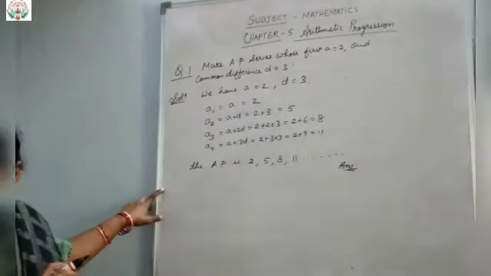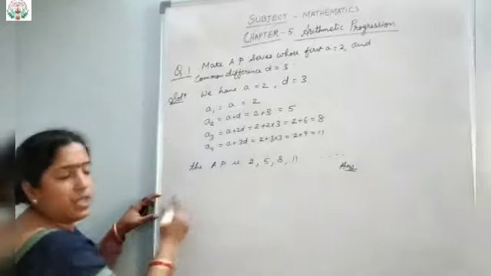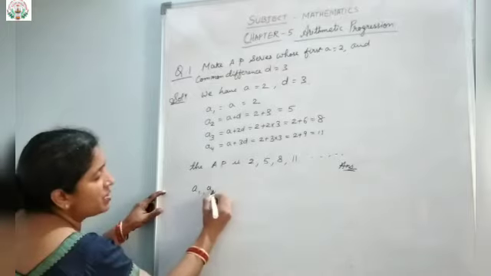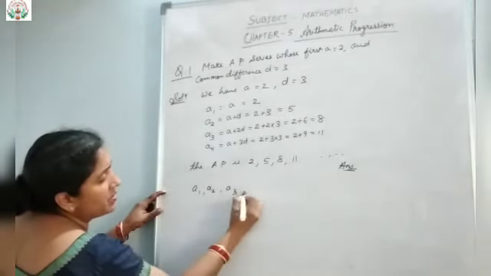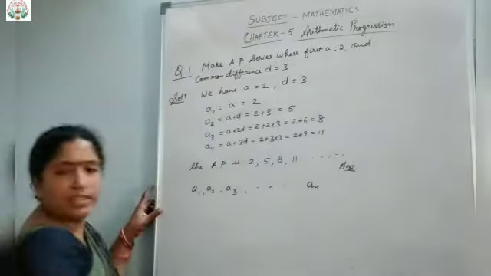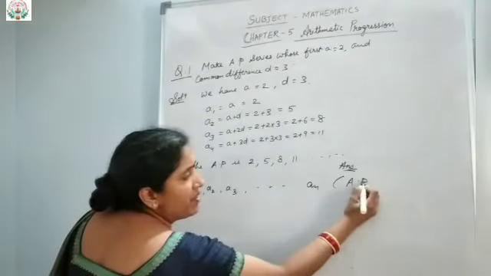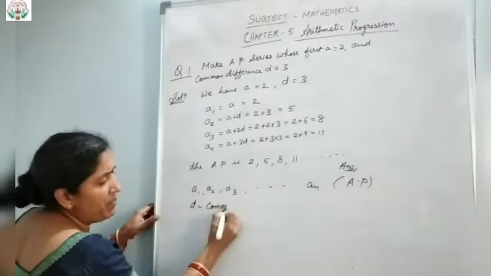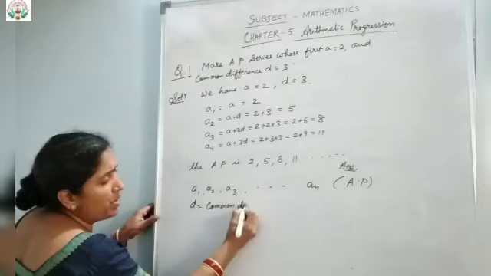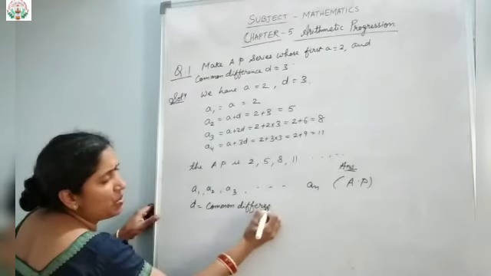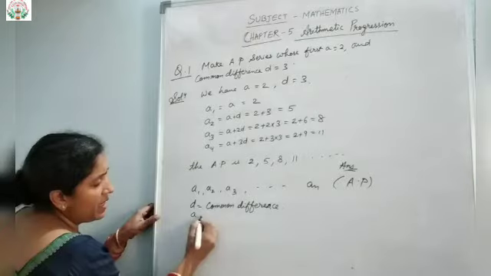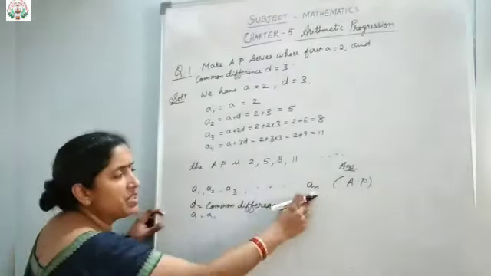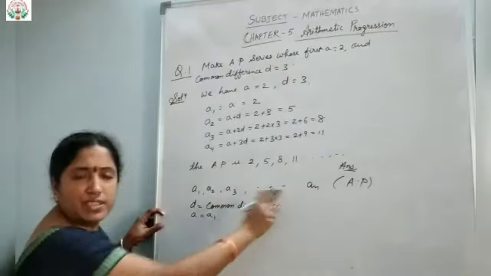After this we'll see that each term, suppose here I wrote A1, A2, this is the general form, dot dot dot till An, is called an AP, where D is the common difference which is the same among the terms. And the first term is called A equals A1.